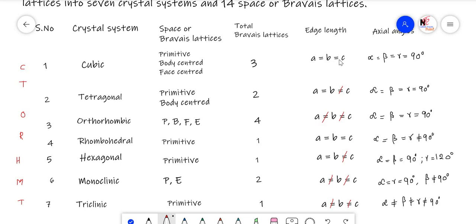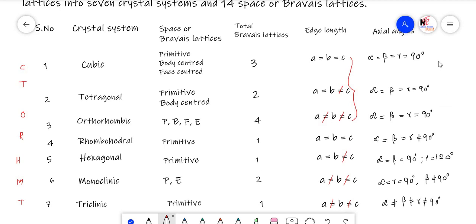A equals B equals C in the first case. In the second case, on the right-hand side you cancel it. In the third case, both are cancelled. The fourth is again the same set. This set resembles A equals B equals C, A equals B not equals C, A not equals B not equals C. Just it resembles. The last one is anyhow not equal, all.